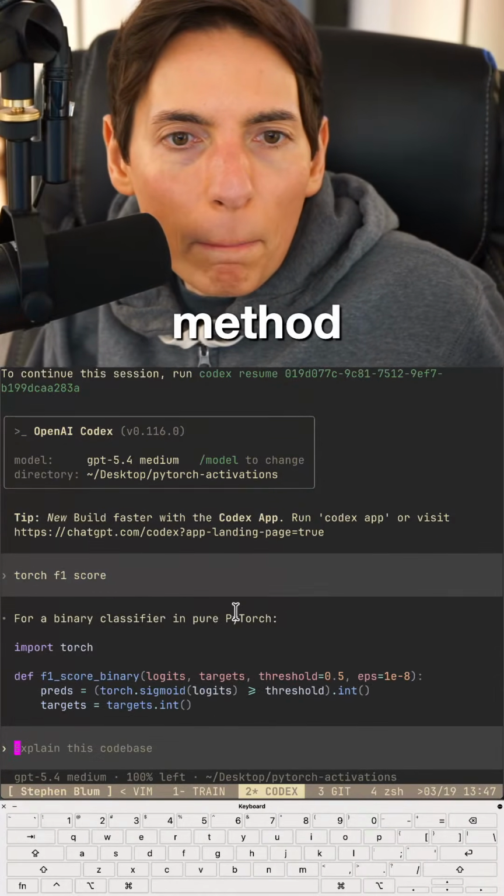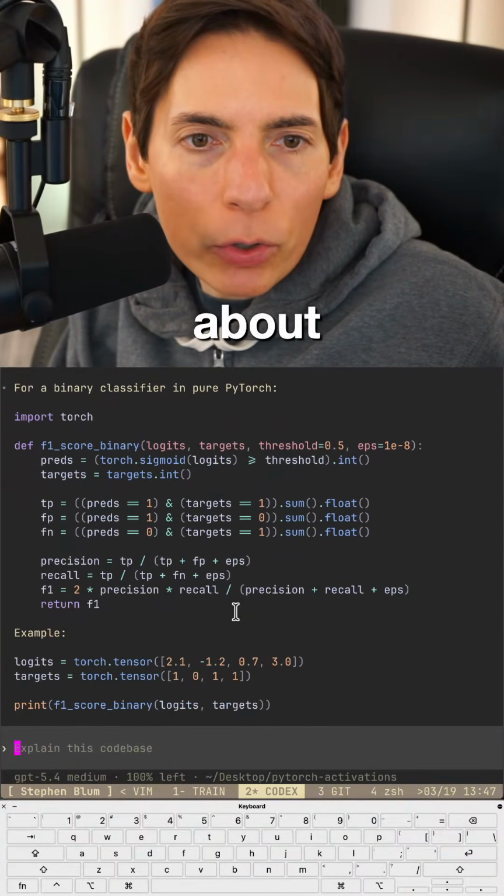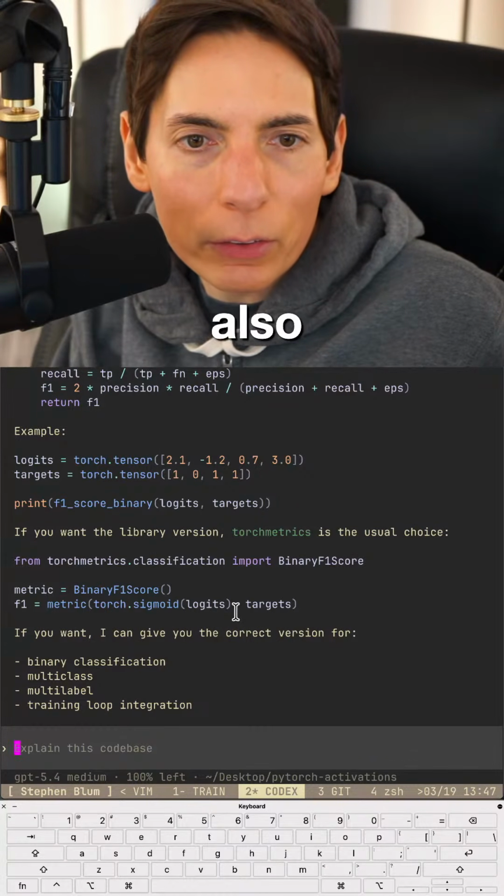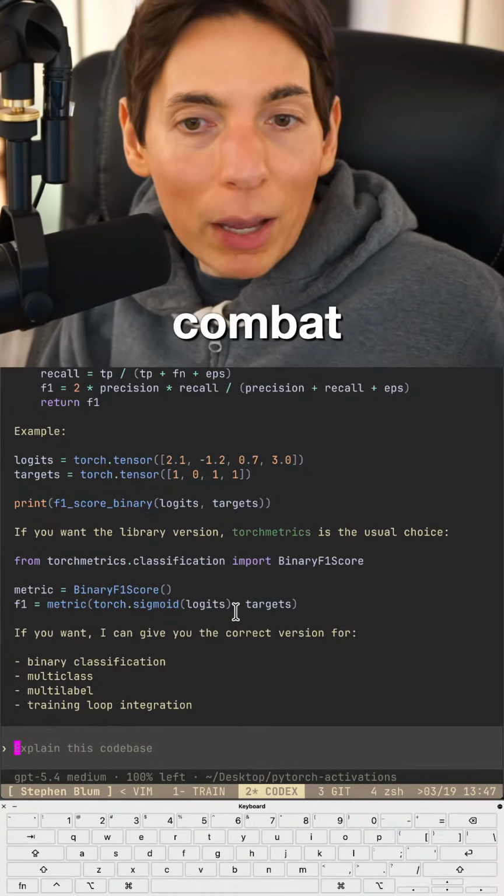Will you make a video about keeping Android open and inform people, the developer, and also provide the link in the description? Just combat. Actually, that sounds like a...